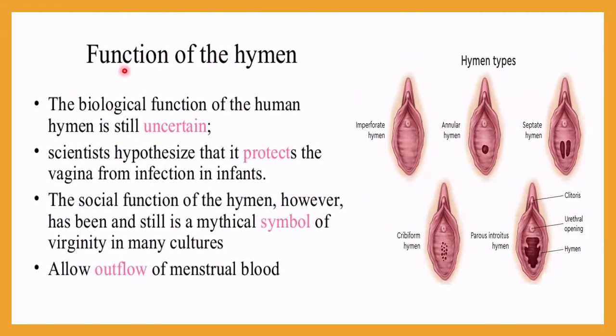Now let me discuss some functions of the hymen. The biological function of the human hymen is still uncertain, meaning scientists are not clear about its function. Scientists hypothesize that it protects the vagina from infection in infants, but they are not very clear about this function. The social function of the hymen, however, has been and still is a mythical symbol of virginity in a female in many cultures, and it also allows the outflow of menstrual blood.